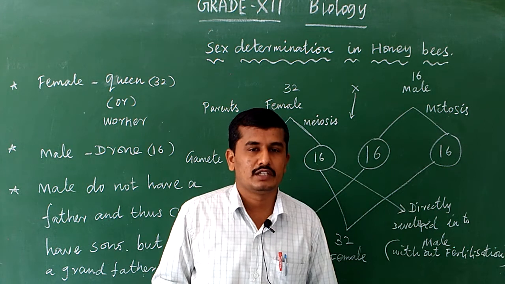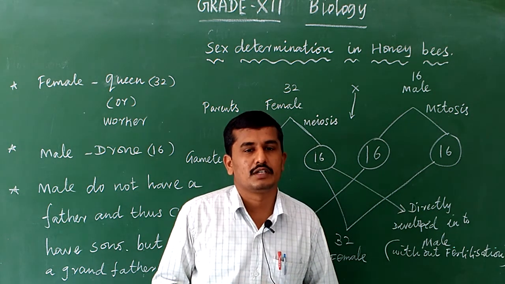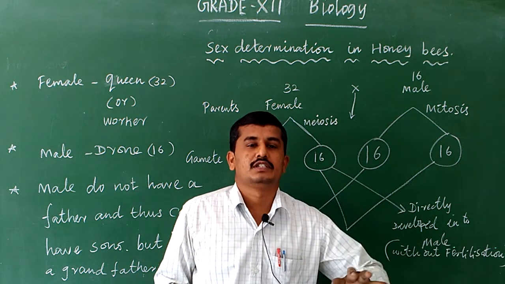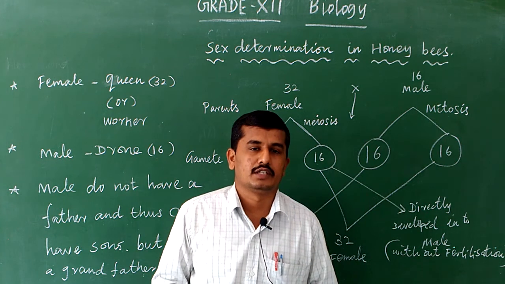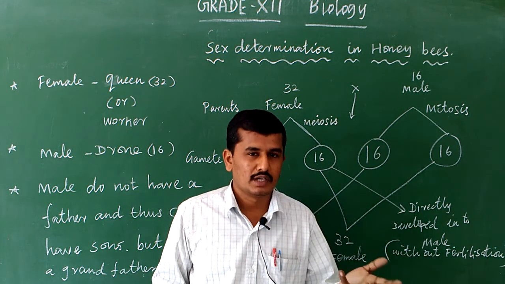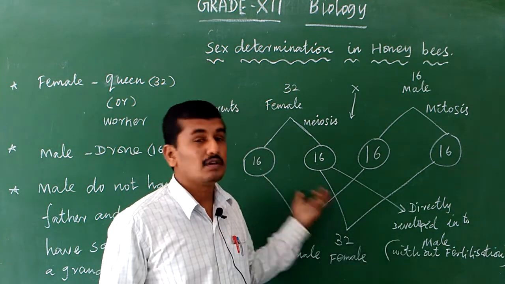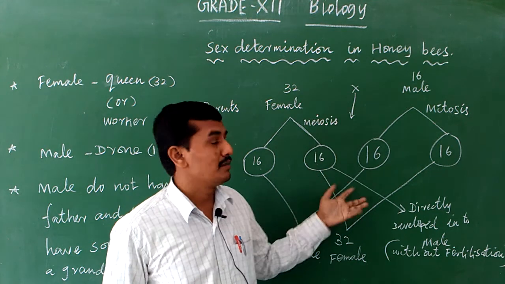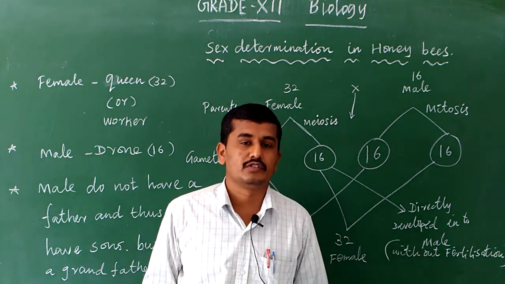The term parthenocarpy we already studied in the first lesson. Parthenocarpy is nothing but, without fertilization, the ovary turns into fruit, that is, seedless fruits like banana. Here, without fertilization, the female gamete directly develops into a male, and that process is parthenogenesis.